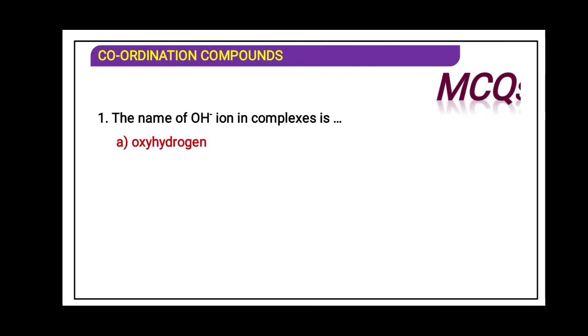What is the name of the OH minus ion in the complex? Come on, answer the question. Oxy, hydrogen, hydroxide ion, hydride ion, hydroxo. So it will be hydroxo because it is a negative ligand. It will end with O. This is the hydroxide ion; the ide is replaced by O. So that is why it will be hydroxo.